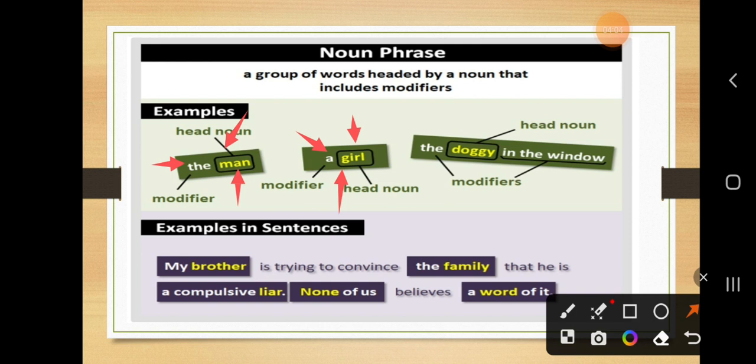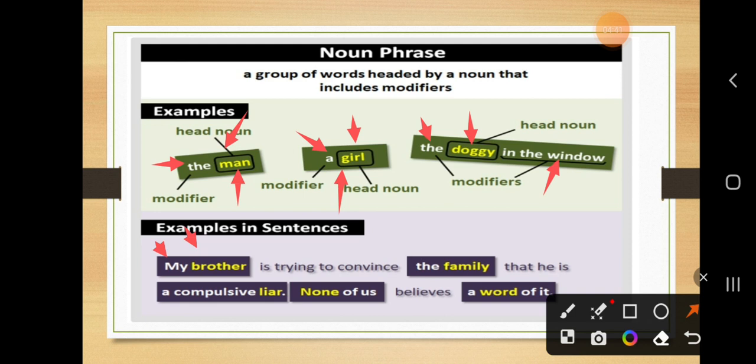Now here doggy. Doggy is a head noun which is used here. Again article the, and in the window a prepositional phrase is used. Both are used as modifiers, and both article and this phrase in the window is modifying the head noun doggy. Now how we can use a noun phrase in a sentence. My brother. See here, brother is also a noun, and here pronoun my is modifying it. So it is used as a noun phrase in a sentence.